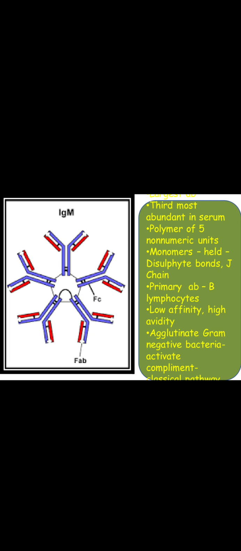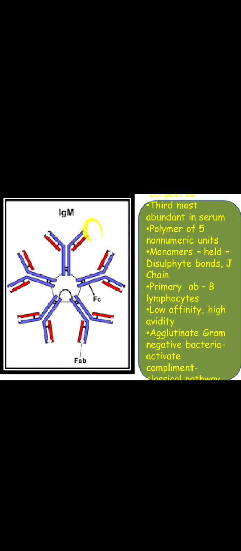So they can ask you in exam, which is the antibody which is produced first as soon as the infection starts. So you have to talk about IgM. And you can see these antibodies are joined together by disulfide bonds, and all the Fc regions are connected to each other.